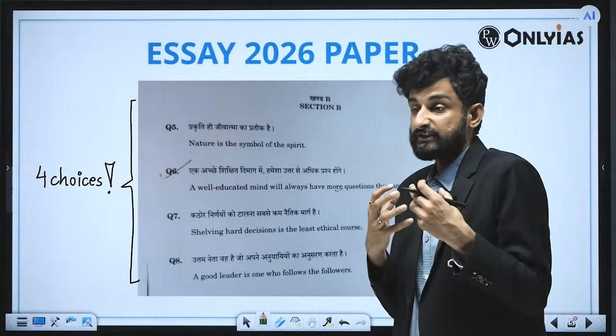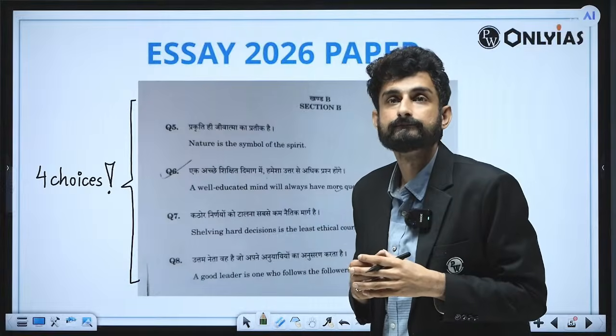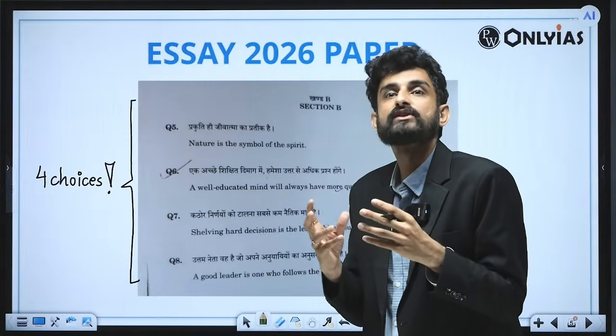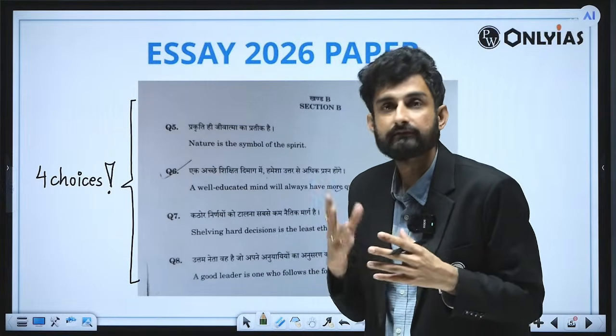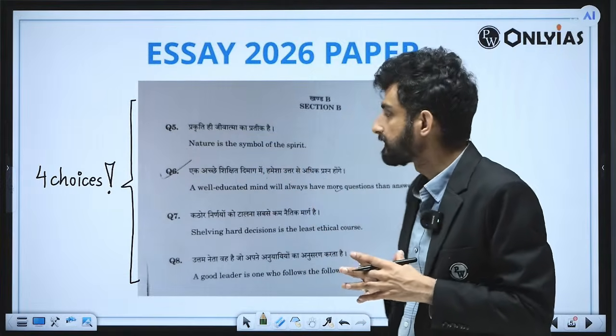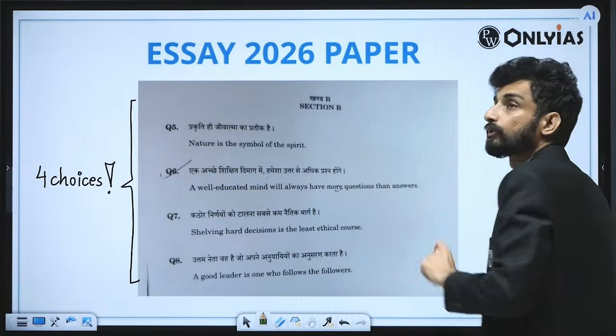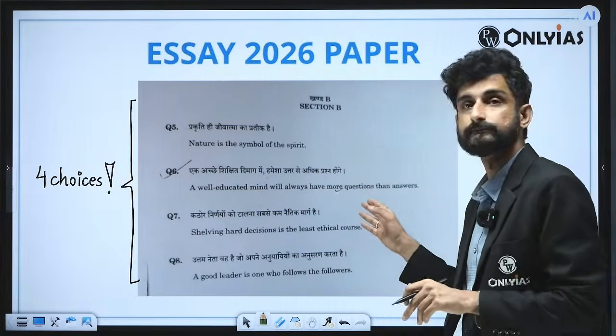Our spirit can be as strong and as tough as what? Mountains. Our spirit can be as malleable as what? The case of winds, or rivers. So there can be a multitude of analysis that can be seen here as well. Further, if we talk about a well-educated mind always has more questions than answers. Yes, it is true.